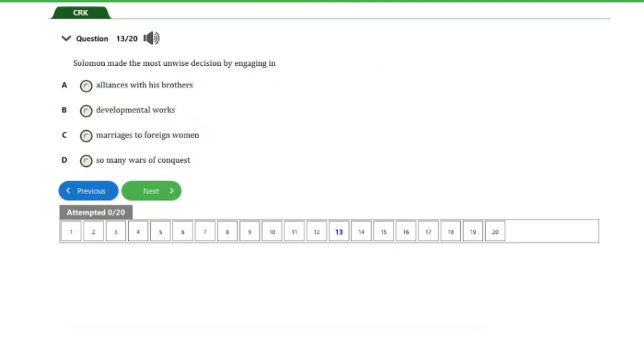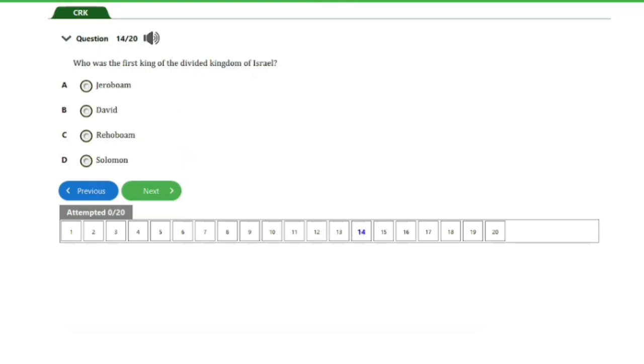So the next question we have here is question number 13. It says, Solomon made the most unwise decision by engaging in A. alliances with his brothers, B. developmental work, C. marriage to foreign women, D. so many wars of conquest. So guys, the answer to this question is option C, marriage to foreign women. So that's it for this question, guys. Let's go ahead and consider the next question.